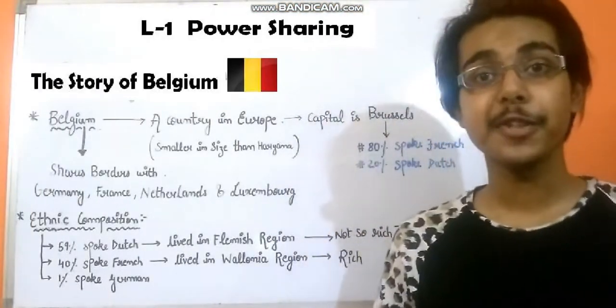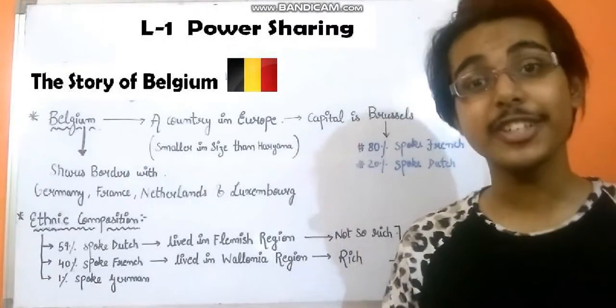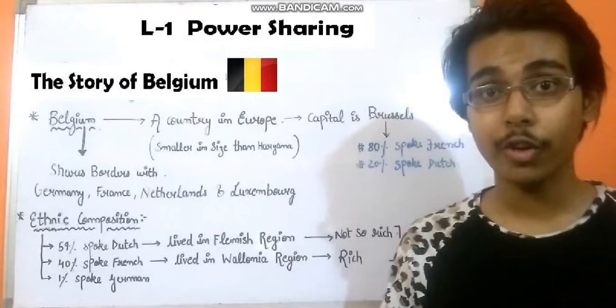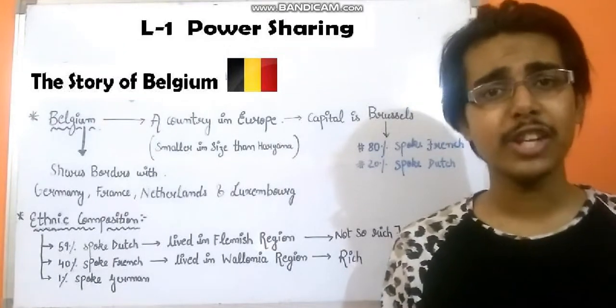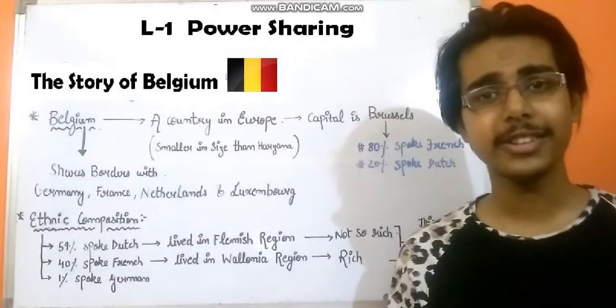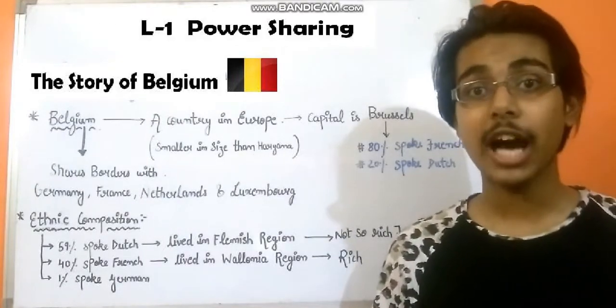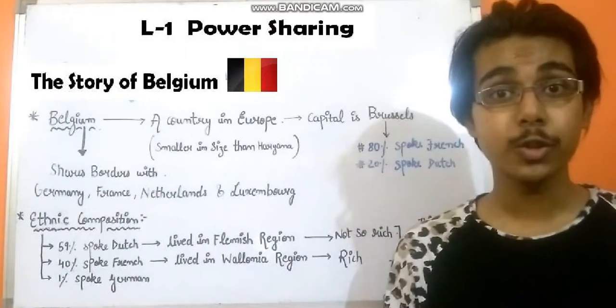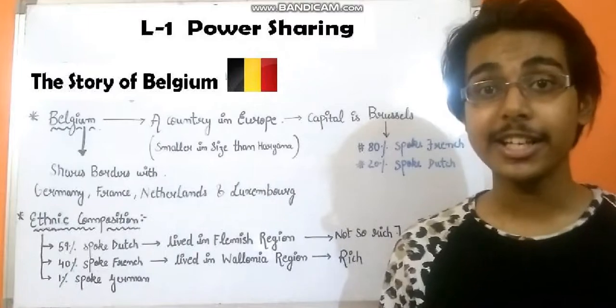The first topic of this particular chapter is the story of Belgium and Sri Lanka. So first we'll have to look at the story of Belgium. Many of you may not have heard about this country, but if you have some interest in football, then you will know that Eden Hazard and Lukaku, 2 of the greatest footballers, are from this particular country. And also you must have heard about Belgian chocolate, which is considered the world's finest chocolate.